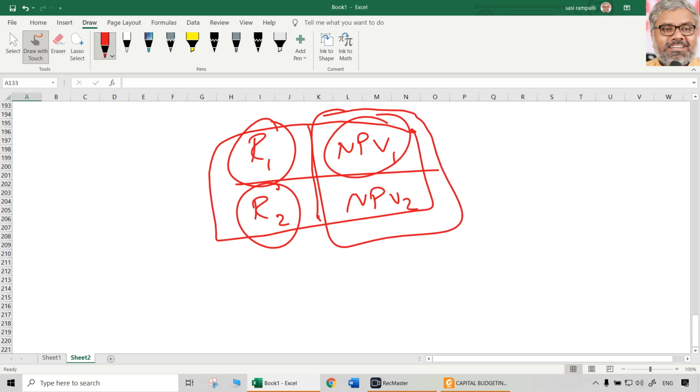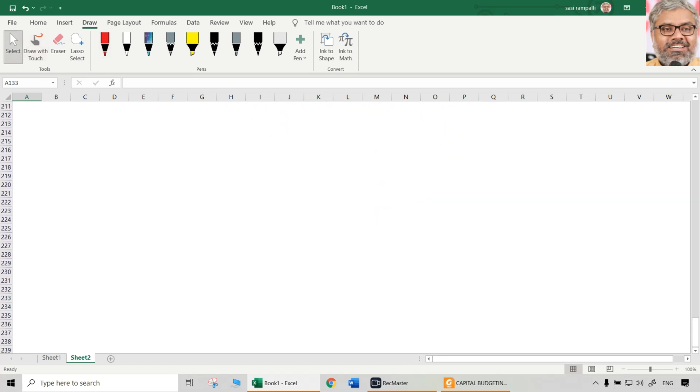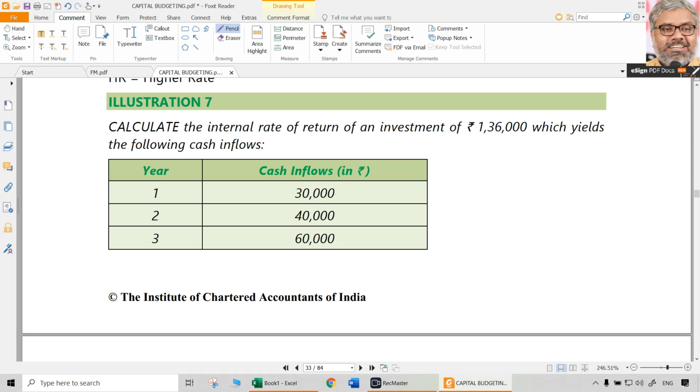But care should be taken, NPV2 if it is negative, minus of minus becomes plus. That is where sometimes students make mistakes calculation-wise. So NPV2 if it is negative, make sure NPV1 minus NPV2 means minus of minus is plus in the denominator. That's all. If this care is taken, simply we can calculate IRR for any type of project. So IRR calculation is not actually new. It is NPV calculation only. And if you know NPV calculation, you can already also know IRR calculation, because IRR calculation includes NPV calculation. NPV calculation will not include IRR calculation. That's a different story.